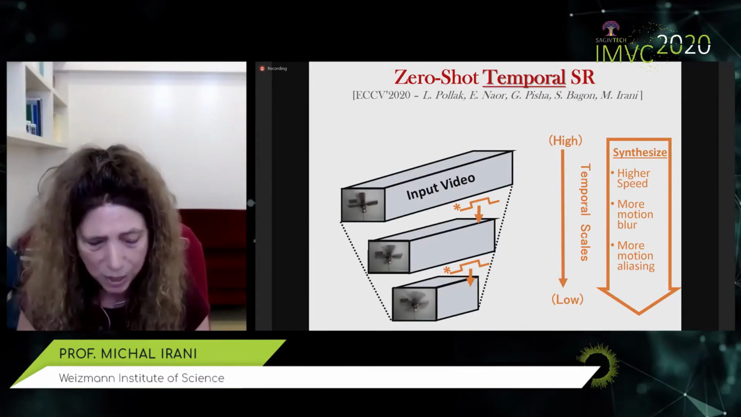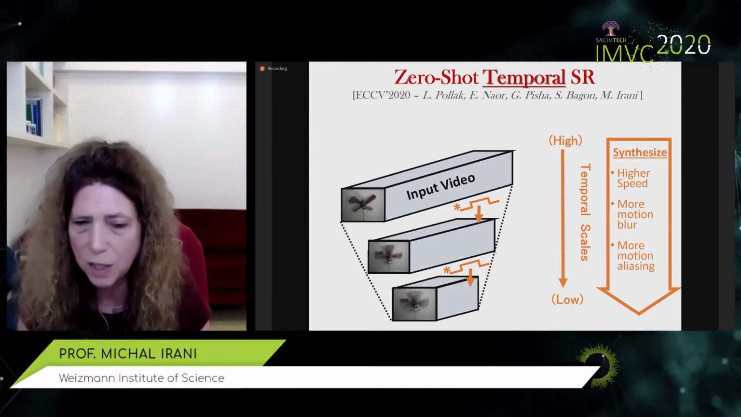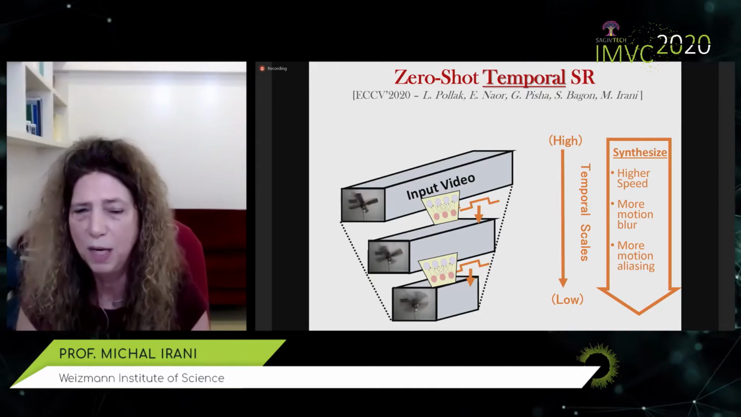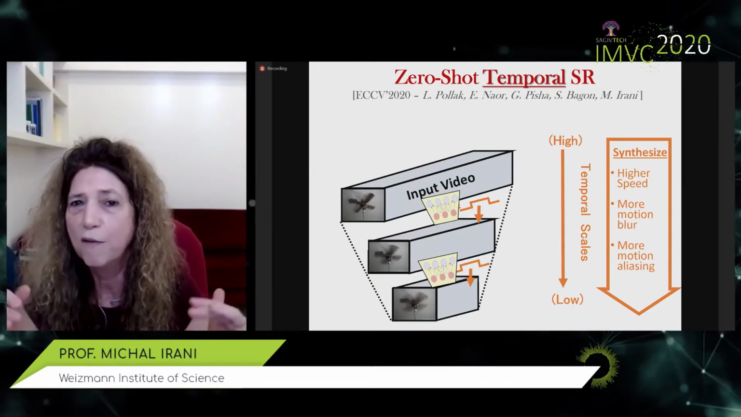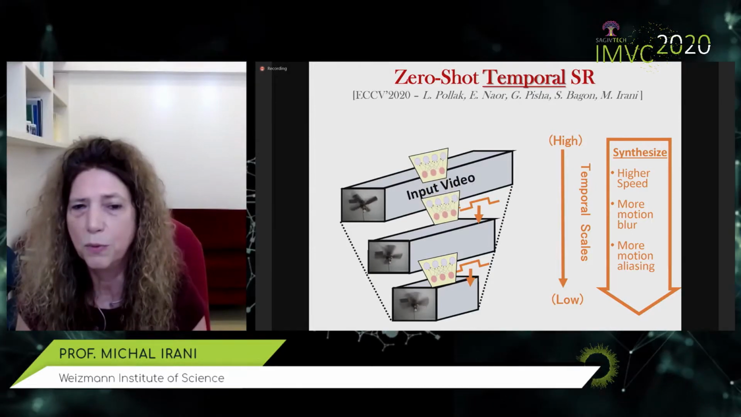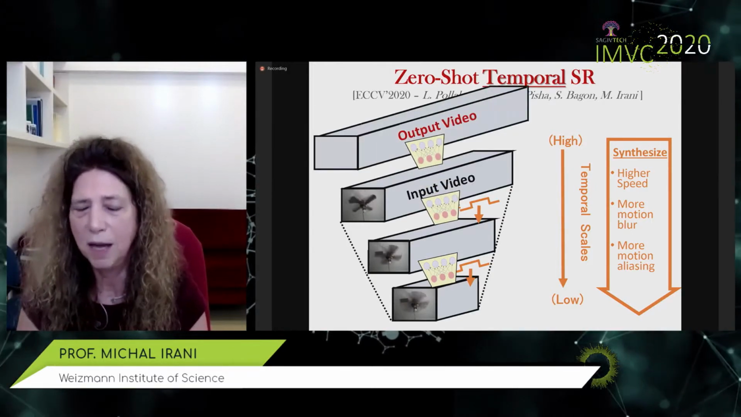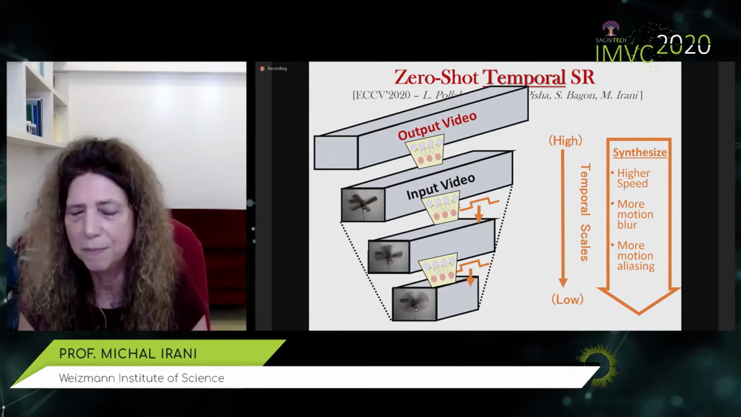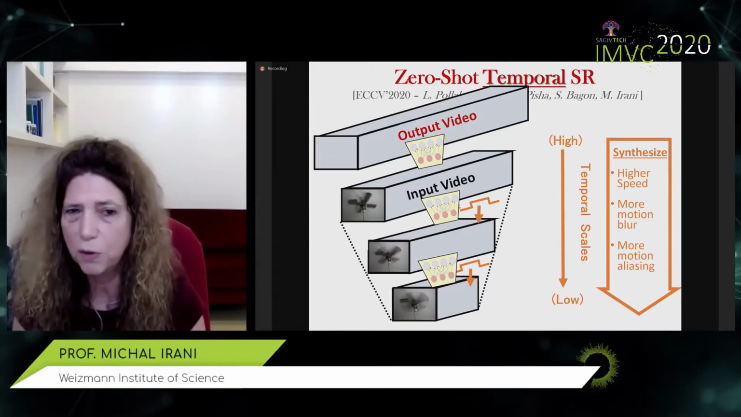We can now train a video-specific network using these pairs of examples to learn how to undo the motion blur and motion aliasing for this specific dynamic scene. Once trained, we can apply it to the original input video to generate the desired high-resolution output video, high resolution in time. So this is one very useful augmentation.